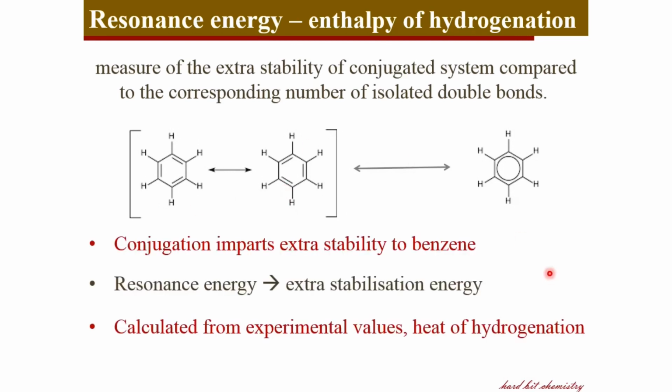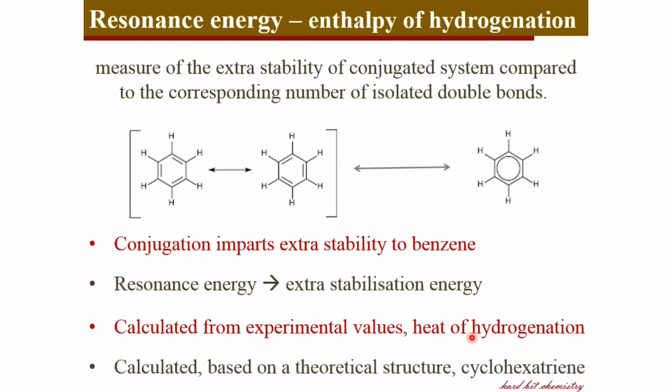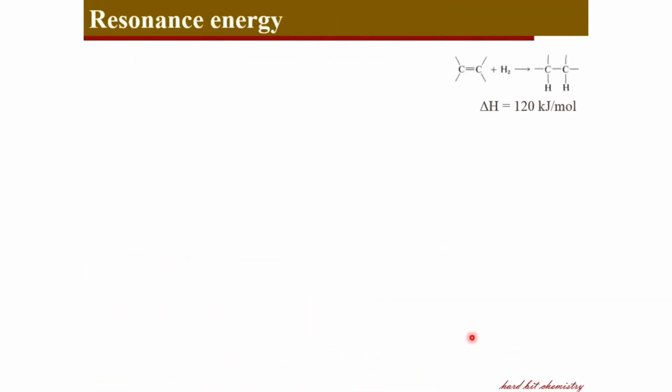Stabilization energy is calculated from the experimental values of heat of hydrogenation, and this is calculated based on a theoretical structure called cyclohexatriene, a theoretical counterpart of benzene. We will now see how to calculate the stabilization or resonance energy of aromatic systems.